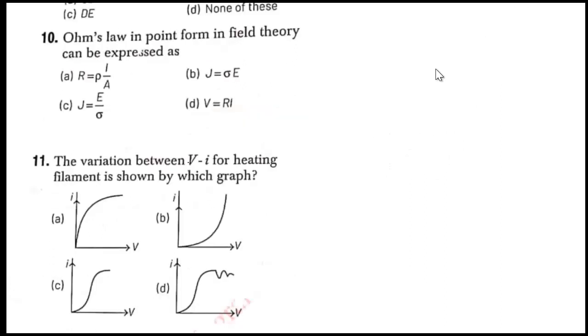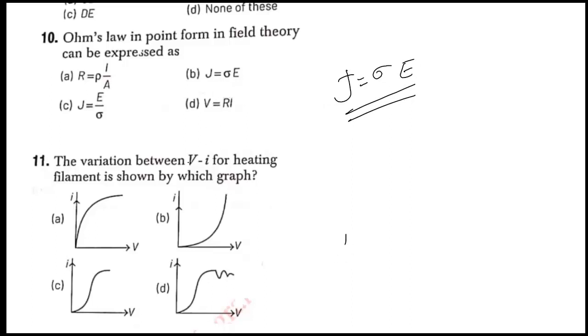Next question. Ohm's law in the point form in the field theory can be expressed as. In field theory, how will we represent Ohm's law? Ohm's law can be represented as J equals sigma E. J equals sigma E is the representation for field theory.